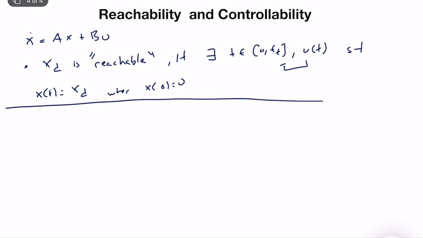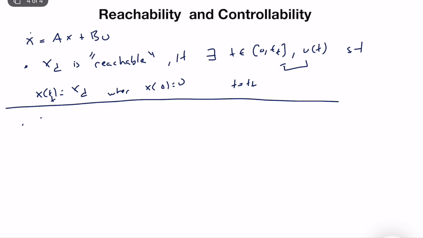If we parse this statement, a state is called reachable if we can find an input and time pair on a finite interval such that at t equal to tf, x of t will be equal to that state. So starting from 0, we are trying to reach a state. In reachability, we don't need to stay at that state for some time interval. It can be instantaneous, but if we can reach it, then it's a reachable state.